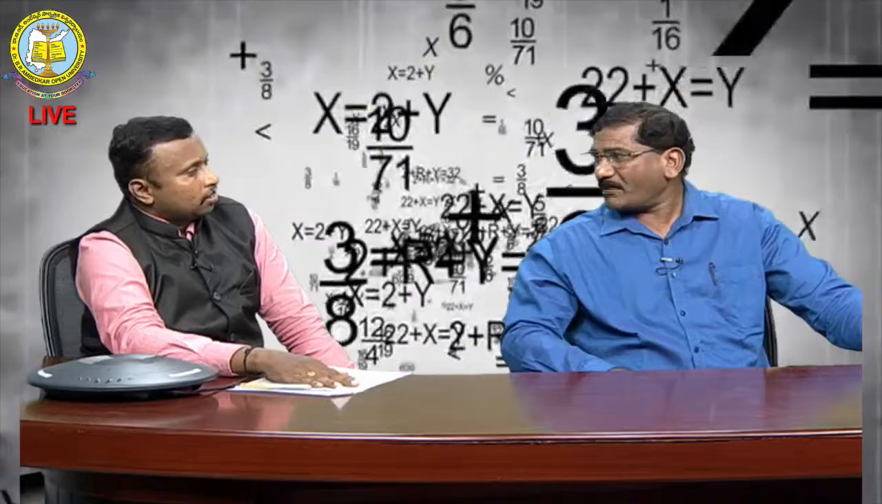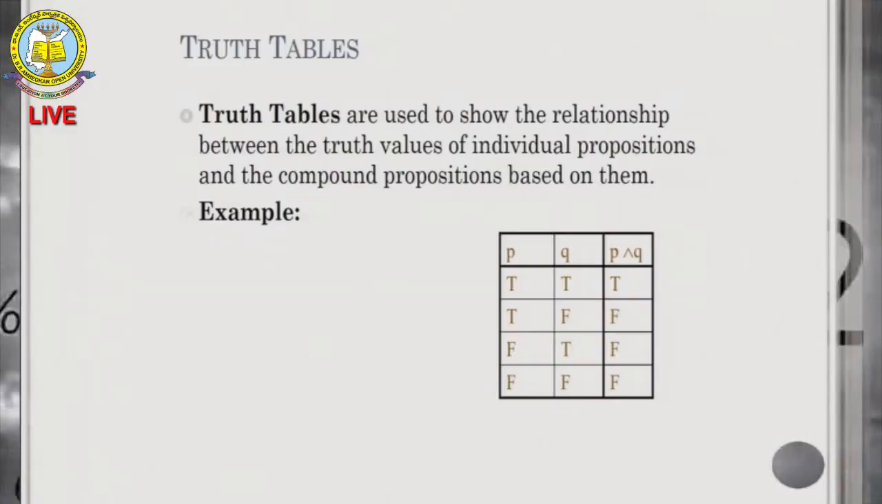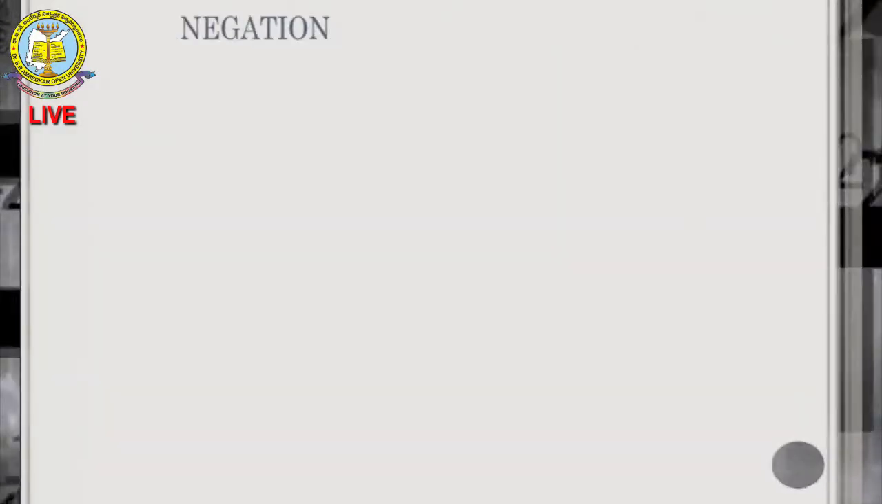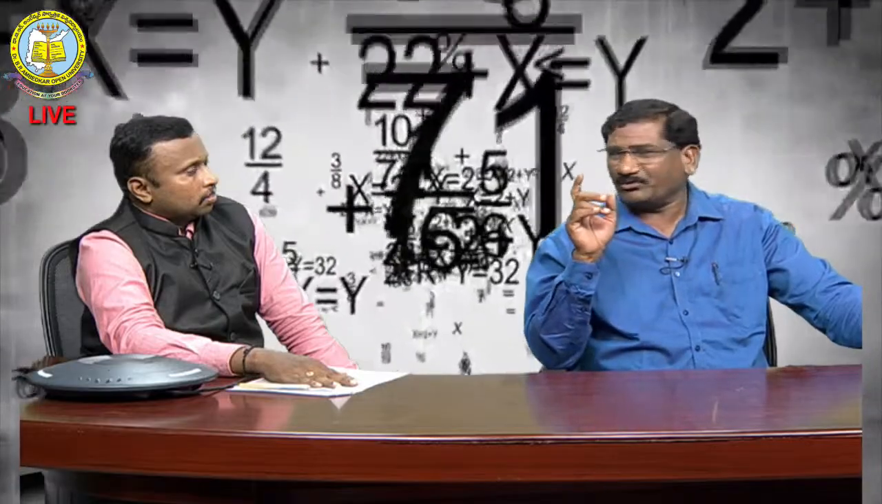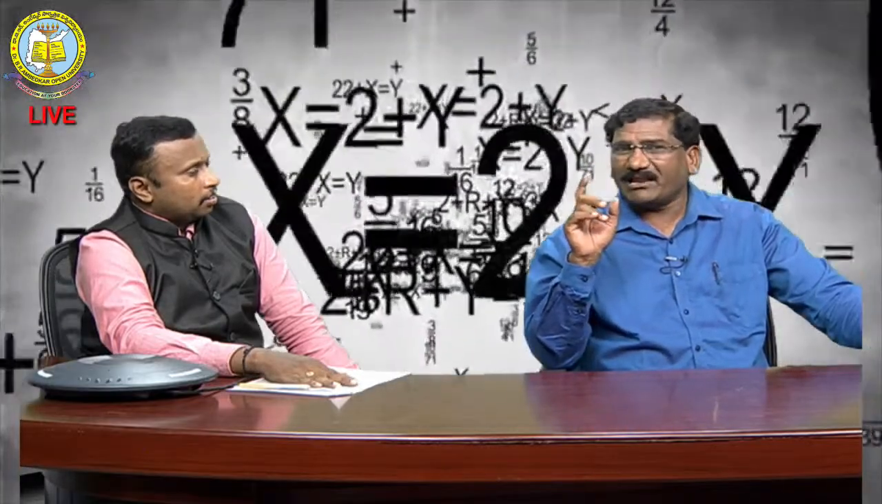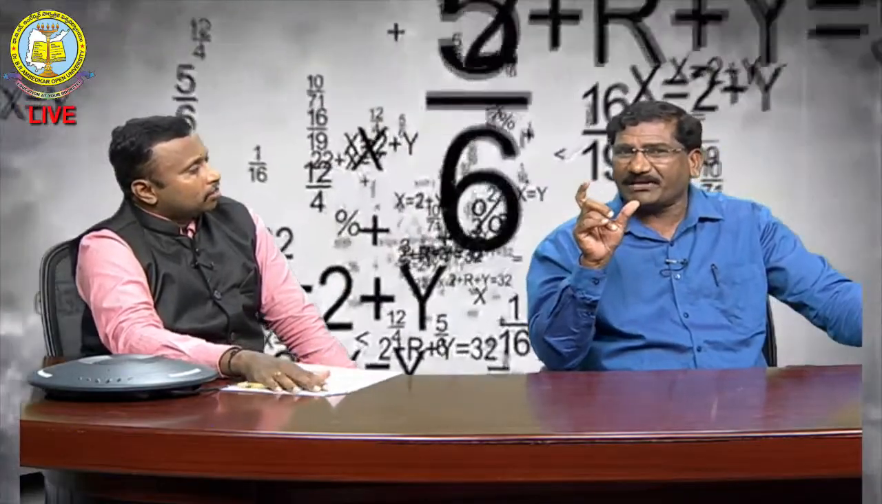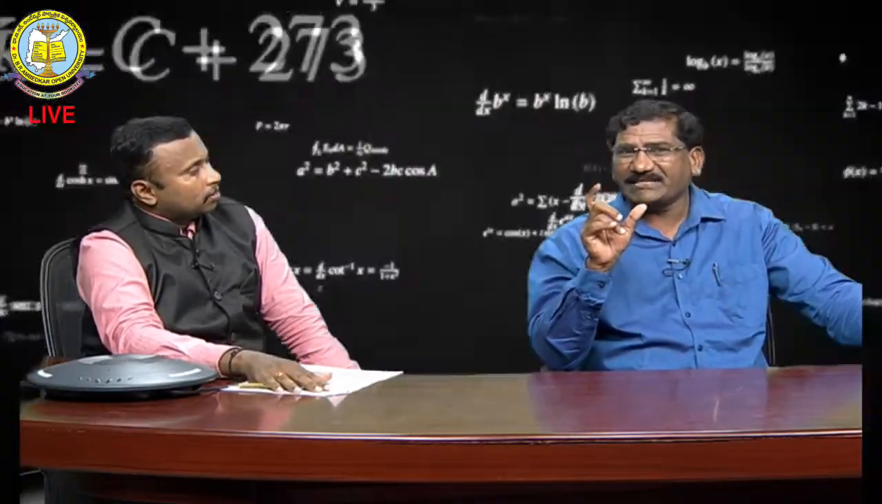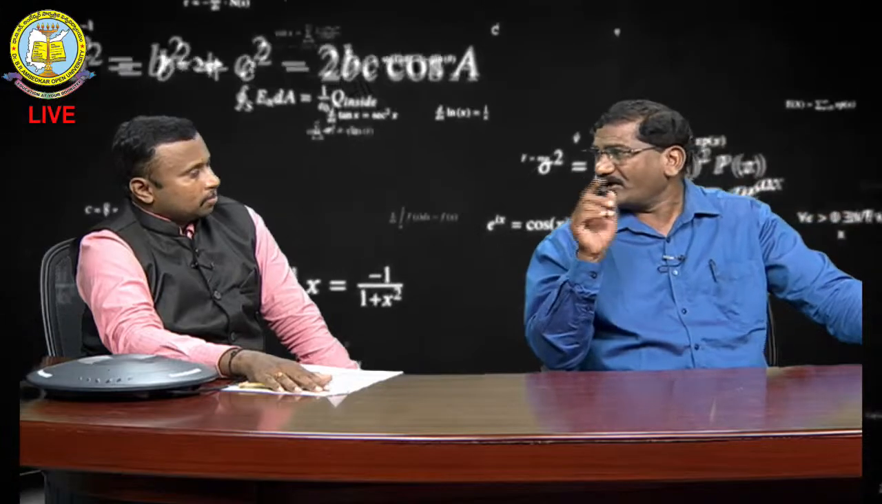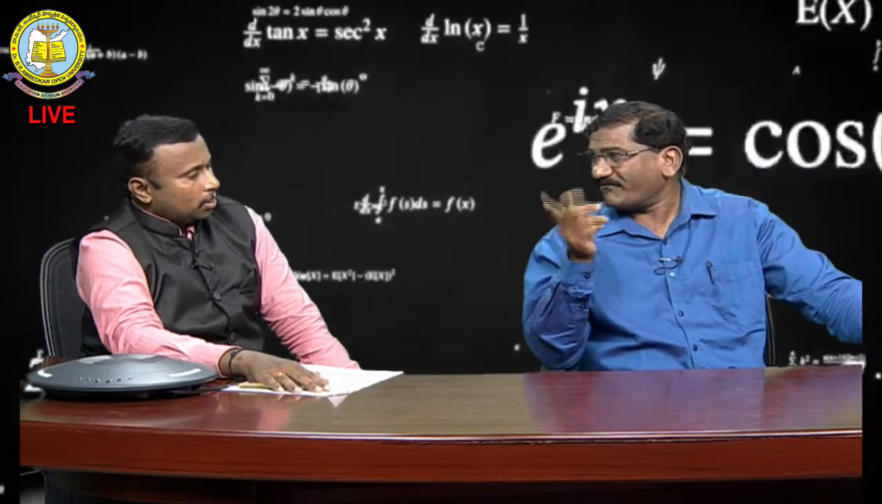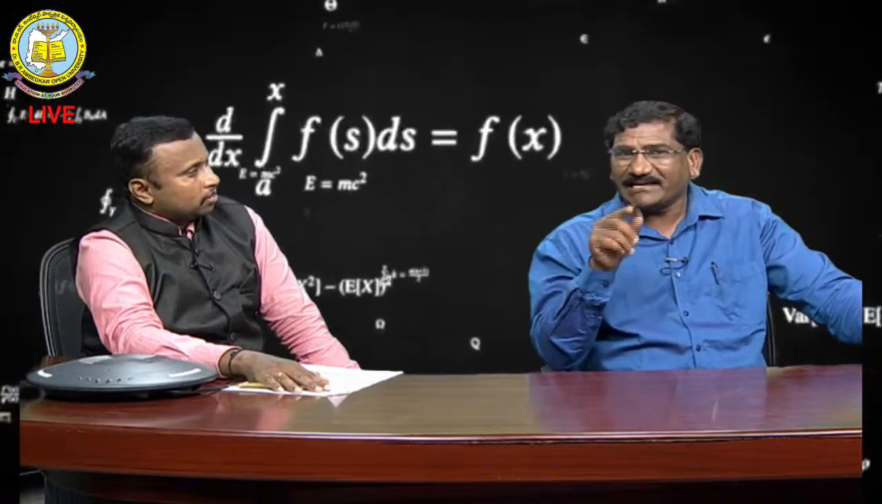using the AND operation. In AND, only true and true gives true. Remaining all are false. At the time when I use the AND operation. Next, negation. Negation means I will use NOT. True means false. False means true. That is called negation.